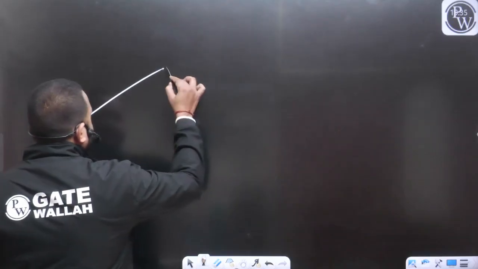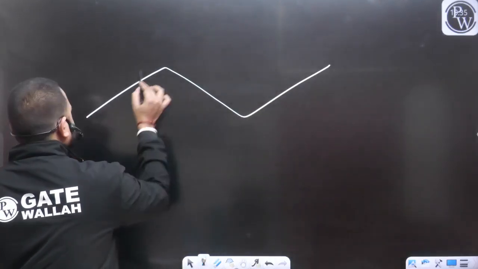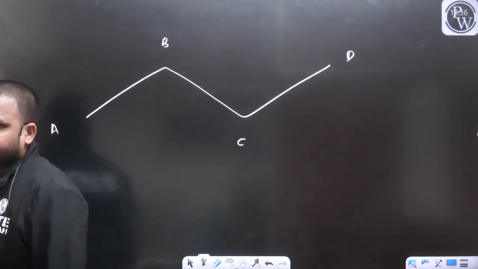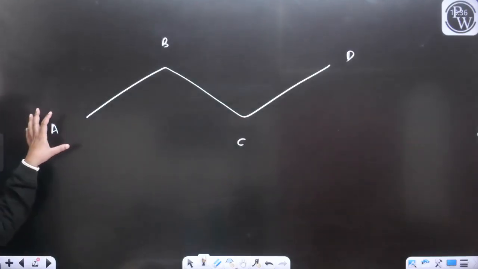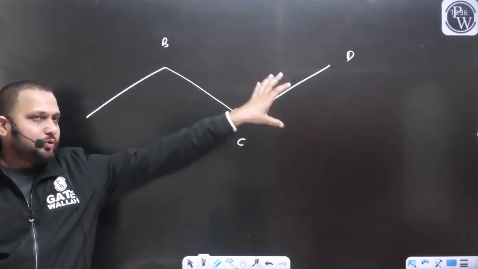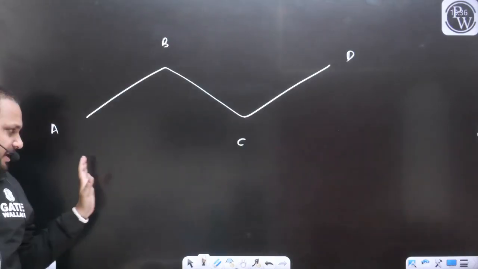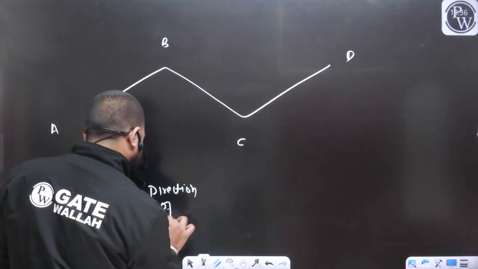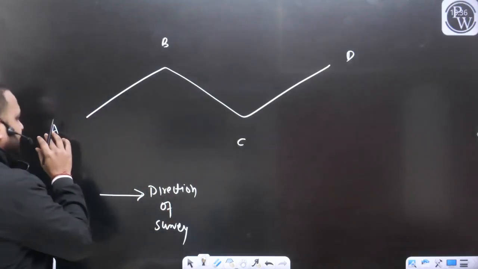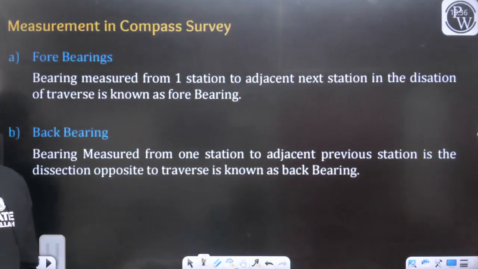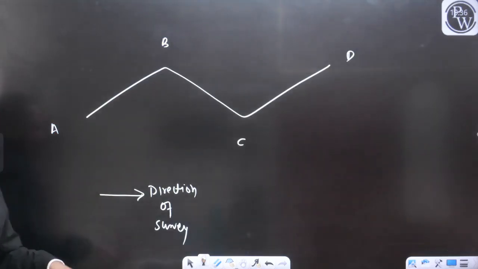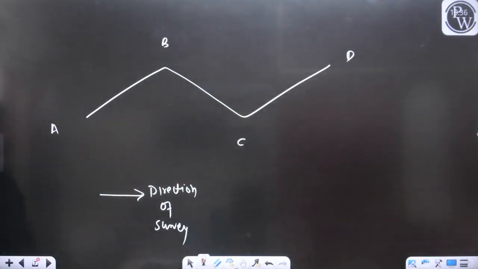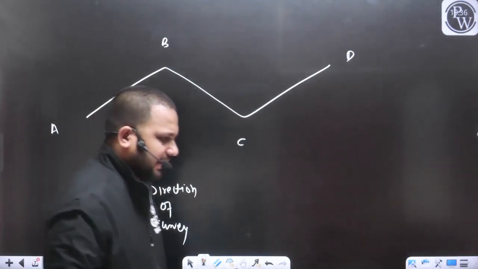So let's take the previous example. So this was the traverse. Let's say this is the station A, this is your station B, this is your station C, and this is your station D. If I talk about the direction of survey, we will start our survey from station A to B to C to D. Can I say this will be the direction of survey from left to right, yes or no?